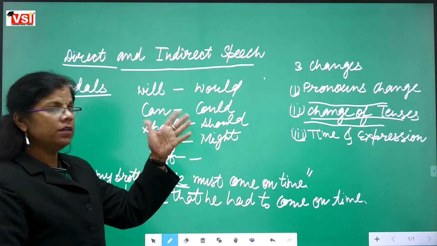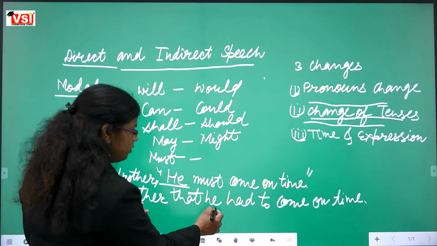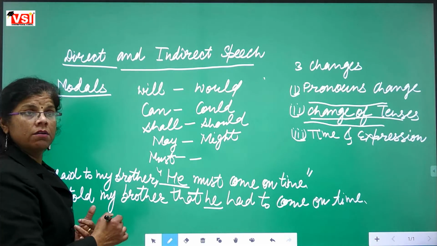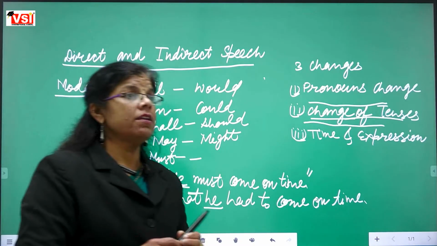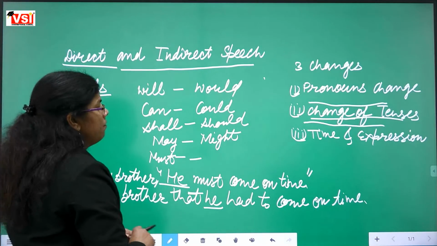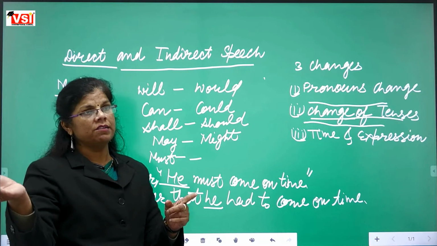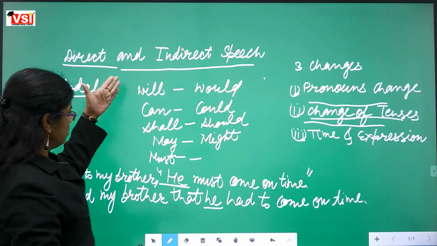And third person doesn't change. Third person, no change. So we did not change. It is not my brother. Are you getting this? This was third person. We were talking about someone else. Okay, so this was all about the changes of modals.